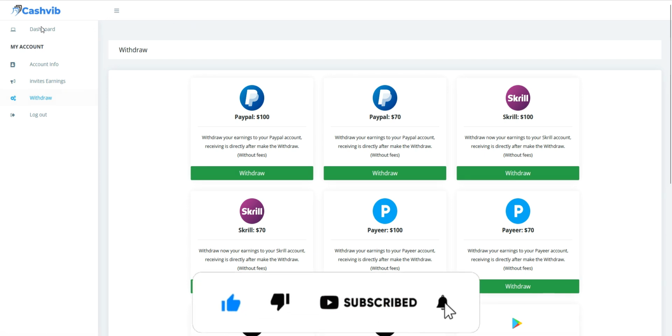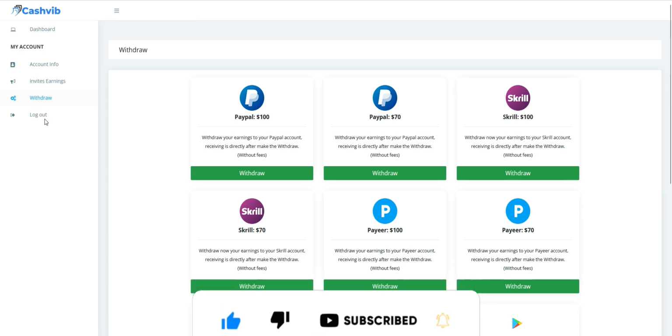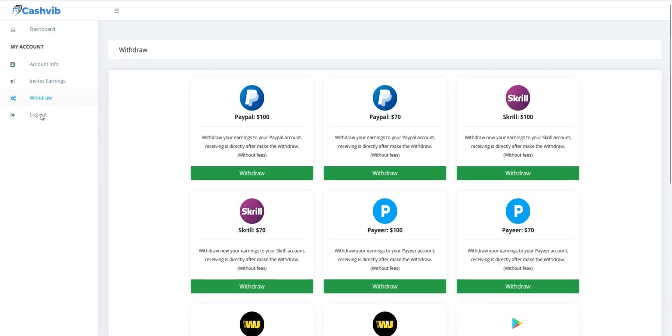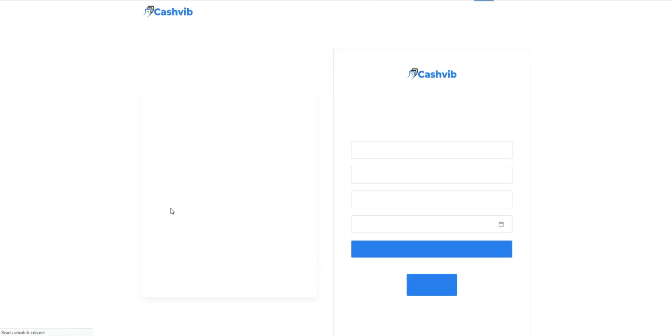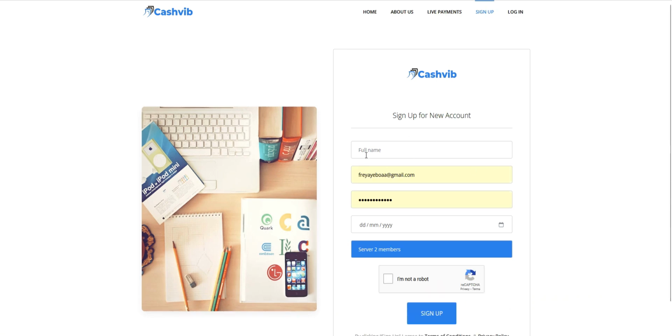So let's go back to the dashboard and show you. I will just quickly log out of this account and show you how you can sign up. So I'll close this tab and come to the section where it says log out, and log out of this account. So what you need to do right now is to hit on this sign up button over here, and the easiest thing you need to do is to just fill in your full name, your email address, your password, and your date of birth. And you must keep this server member option over here, just keep it over here, and simple as that.